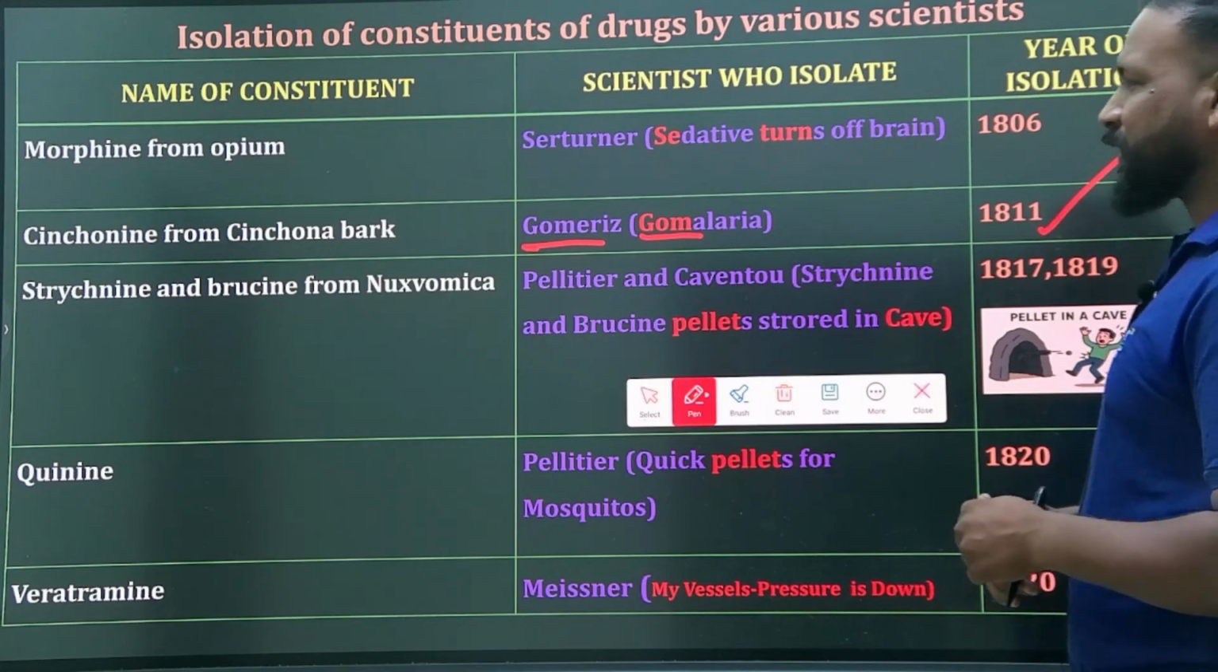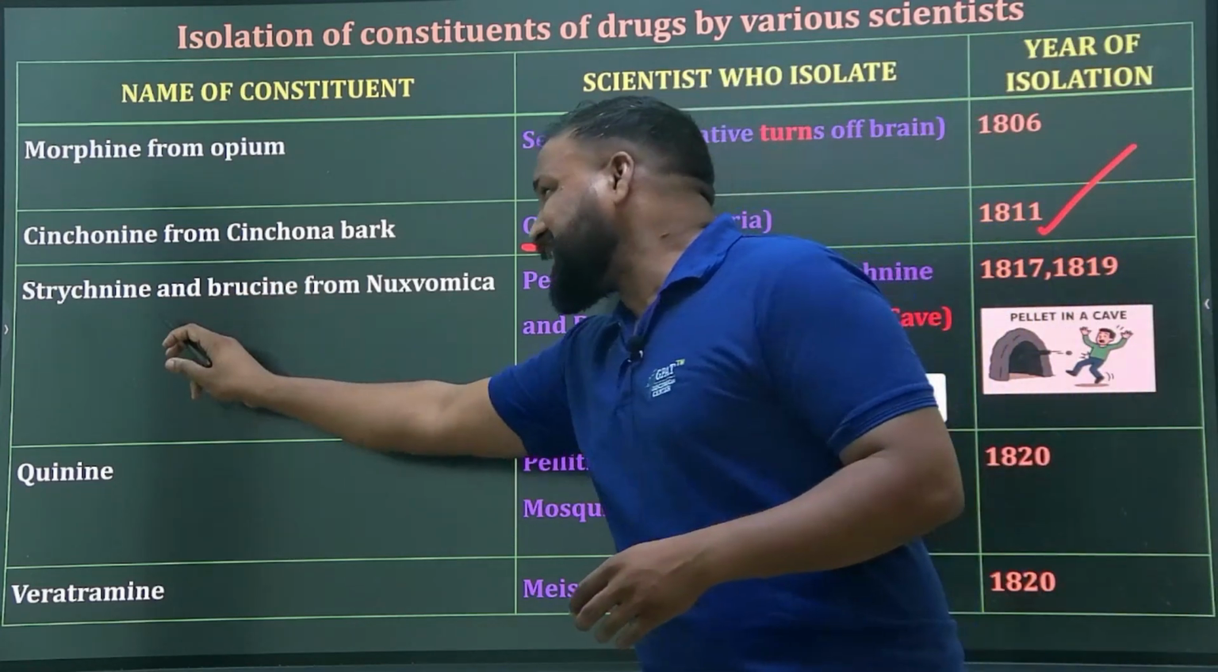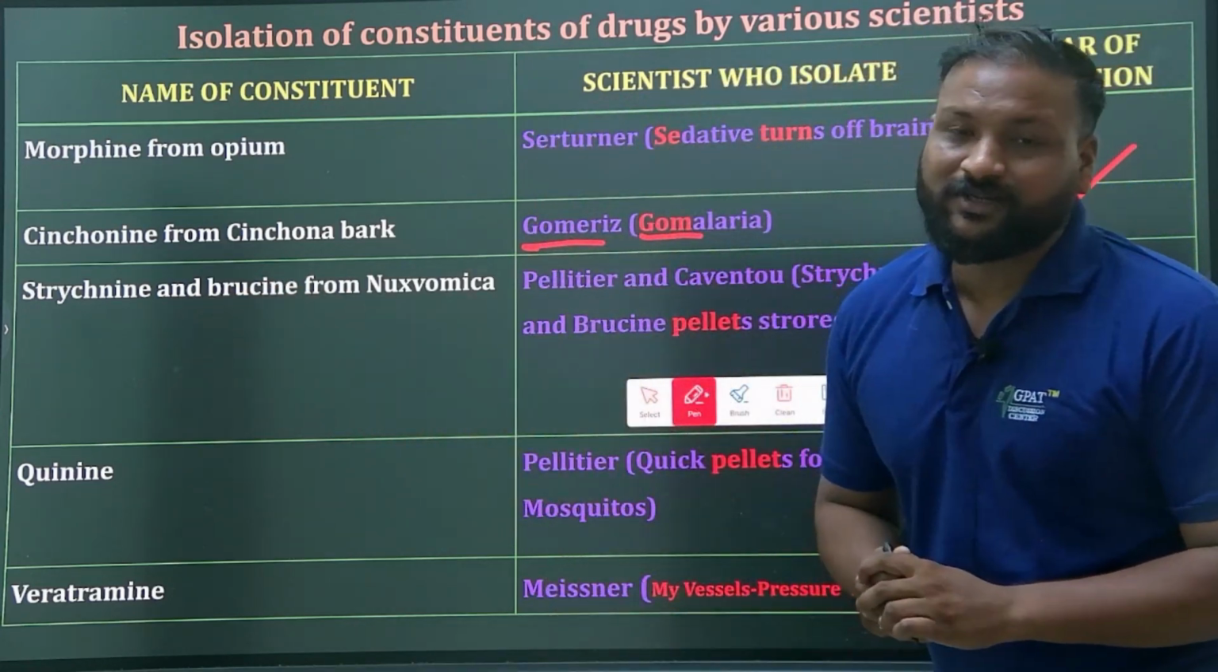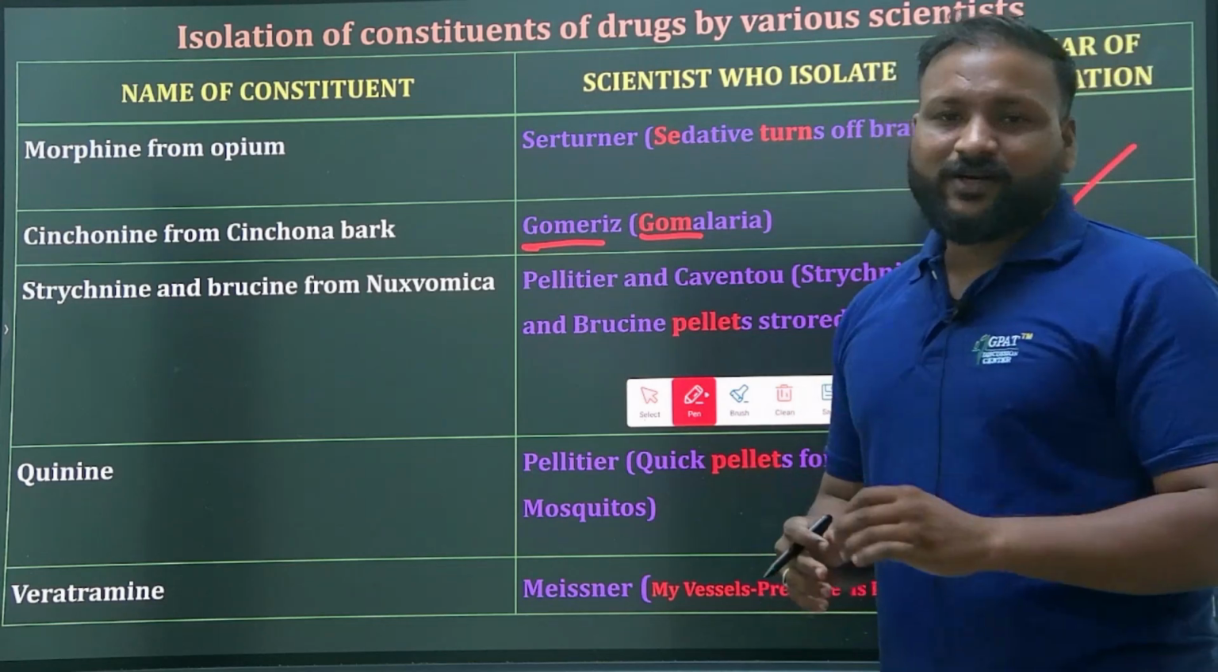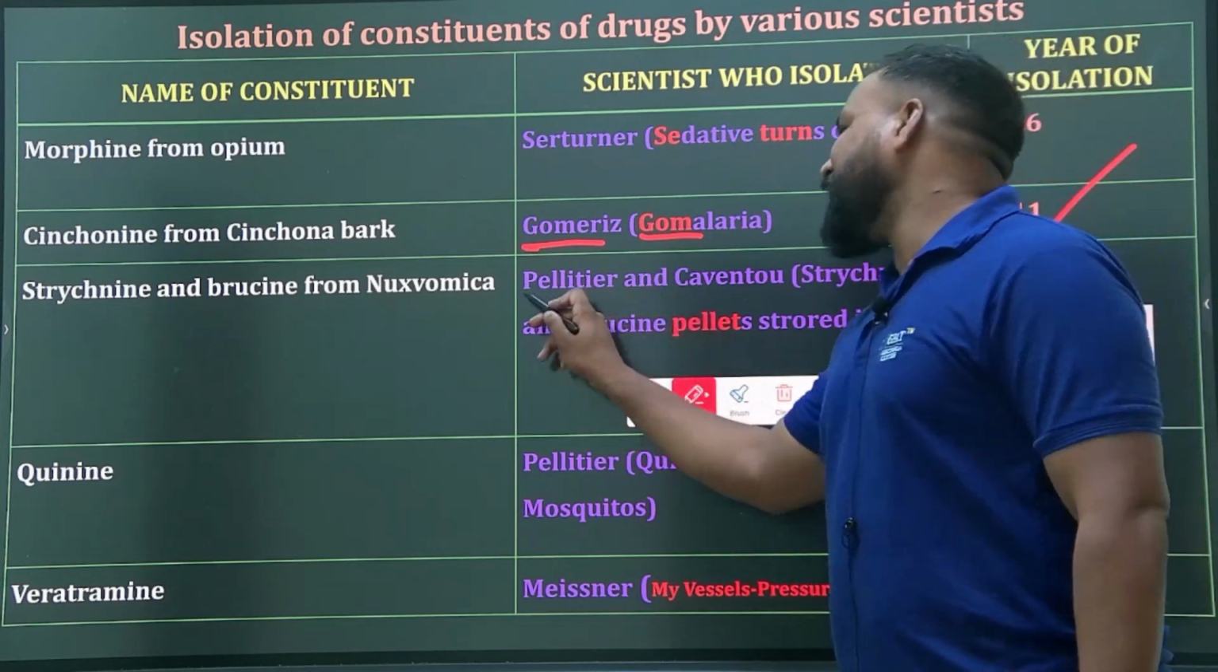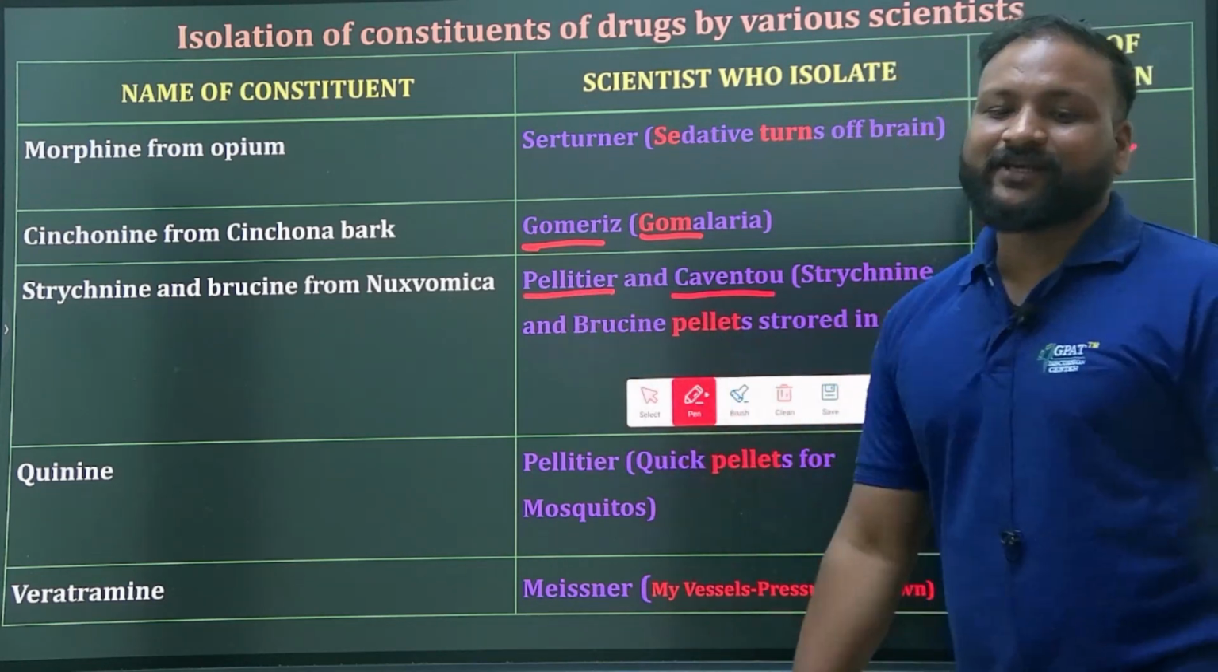It was isolated. Next, strychnine and brucine from Nux vomica. Strychnine and brucine of Nux vomica were discovered or isolated by Pelletier and Caventou.